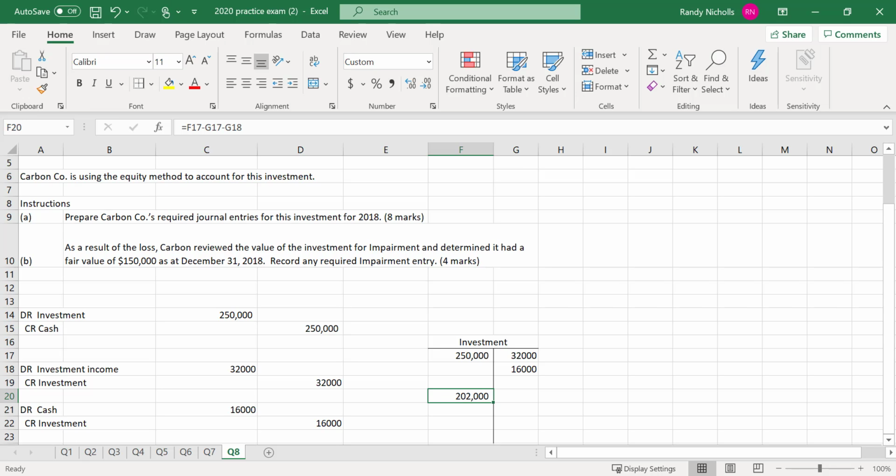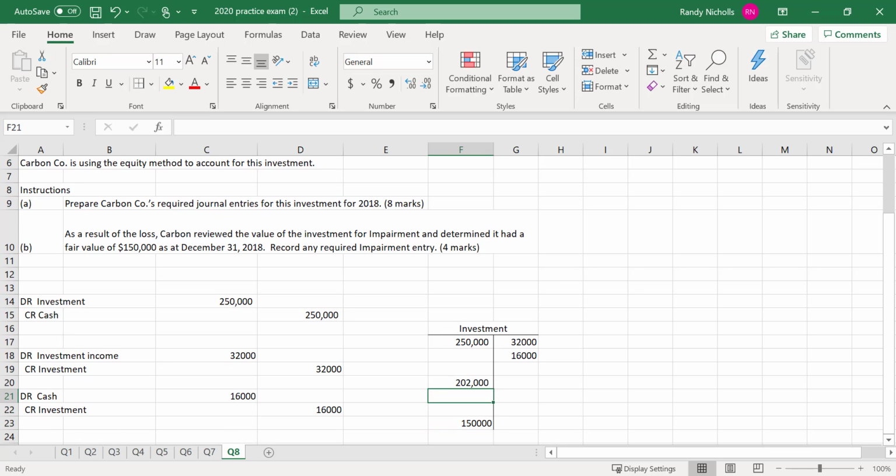Based on the entries I did, the balance in the account is 202. In class, I think we disposed of it at this point and had to get rid of it. But this one we're looking at impairment. And for an investment, they're just going to give us fair value and they say it's 150. So the most this investment can be recorded at is 150. How do I get it to 150? I must need to record a credit of 52, right?